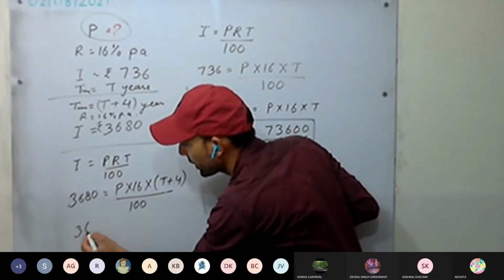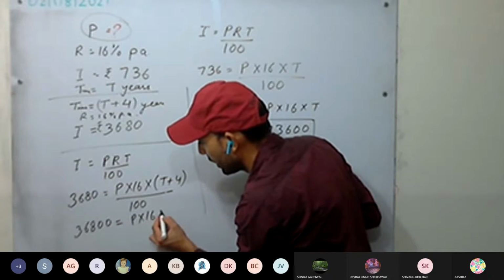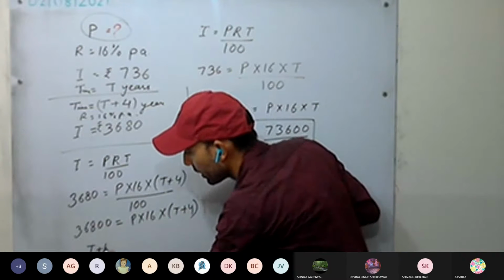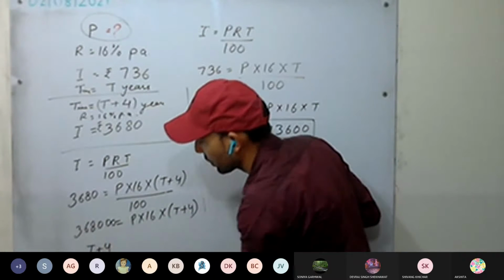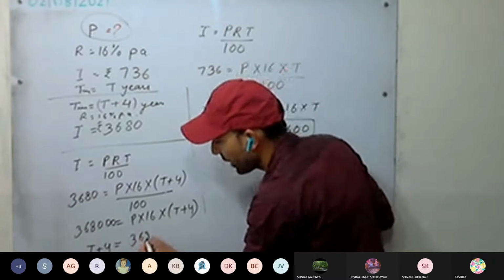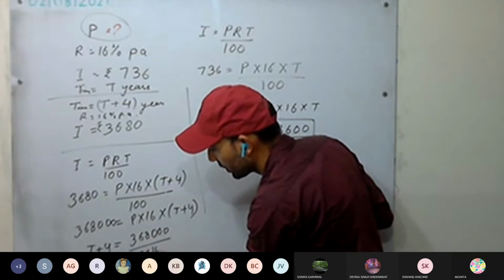Okay. Similarly, do it here. It will be how much? 368000 equals P into 16 into T plus 4. Okay, yes, 368000. T plus 4 equals how much? 368000 upon P into 16.